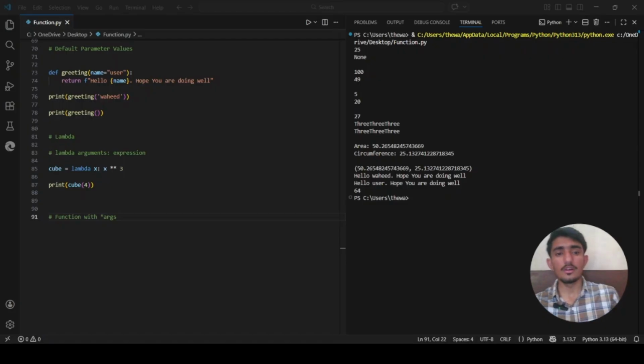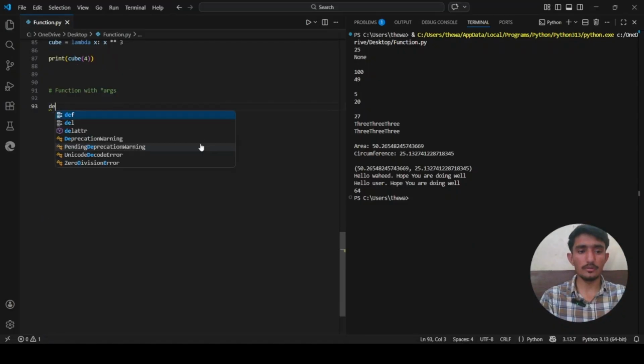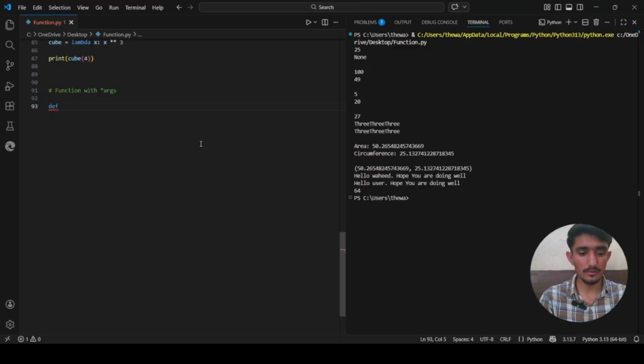We will write a function that takes a variable number of arguments and returns their sum. We write the def keyword, and we say sum_all. This is the function name. Inside the brackets we write the asterisk symbol, then args. Whatever you name it is fine, but the Python convention is args.